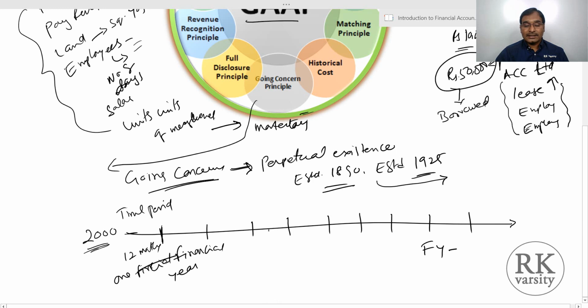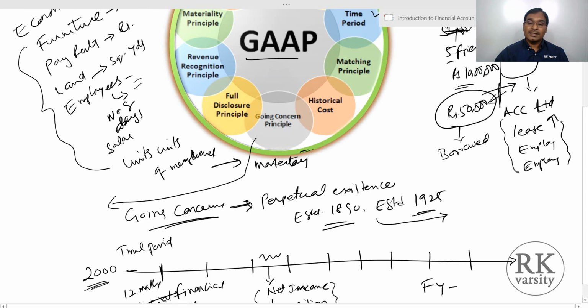For this financial year we prepare our statements to know how much net income we earned during this period, and what our asset position is on this date. For this purpose, we use a concept called the accounting period or time period concept.